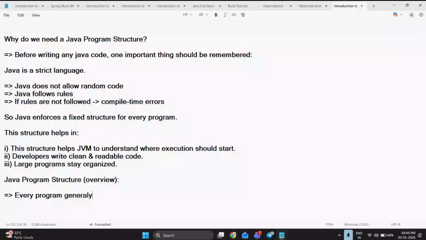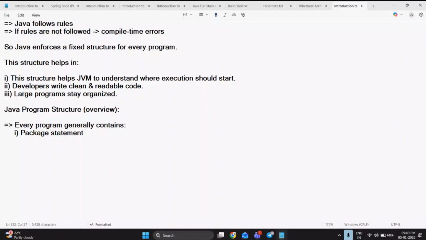Okay, what is a package, and what we're going to discuss in the implementation part. Let us first discuss only the theoretical part, followed by the implementation part. What is mandatory and what is optional, I will tell you very clearly, so don't panic. Every program generally contains a package statement. The package statement is optional, I can tell you directly. Which is mandatory, I can also explain directly.